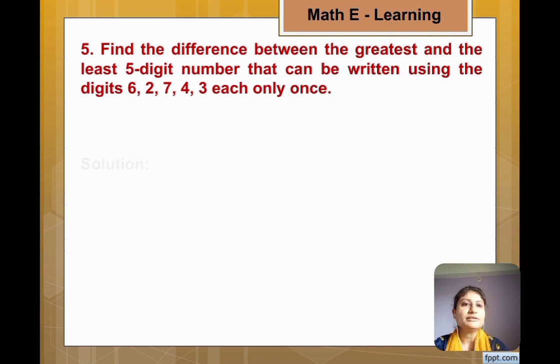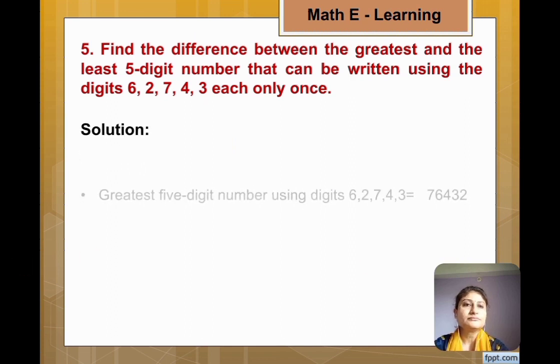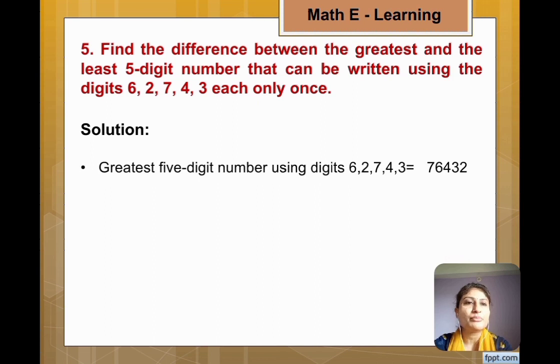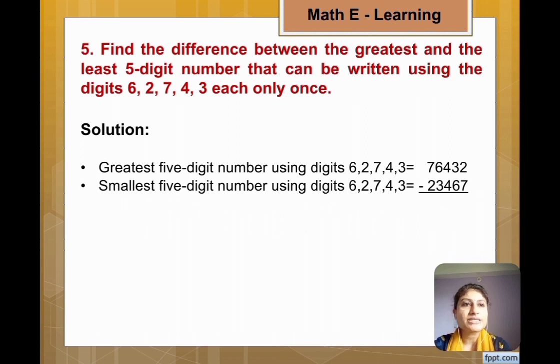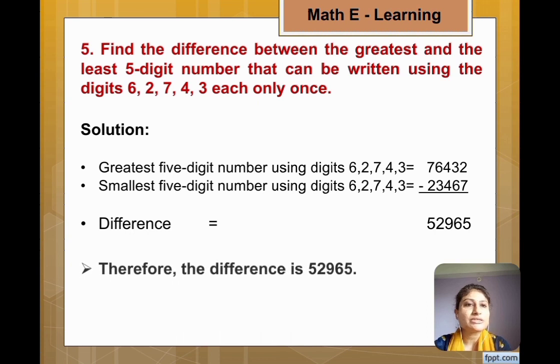Now how to write: greatest 5-digit number using digits 62743 is equal to 76,432. Smallest 5-digit number is 23,467, and by doing subtraction we get 52,965. Therefore the difference is 52,965.